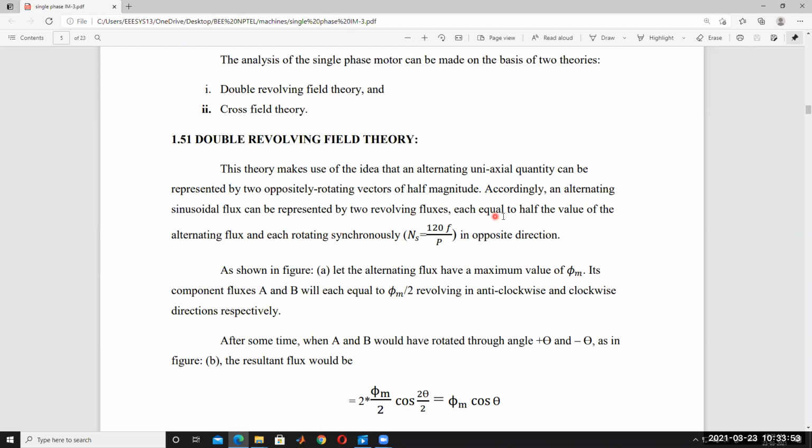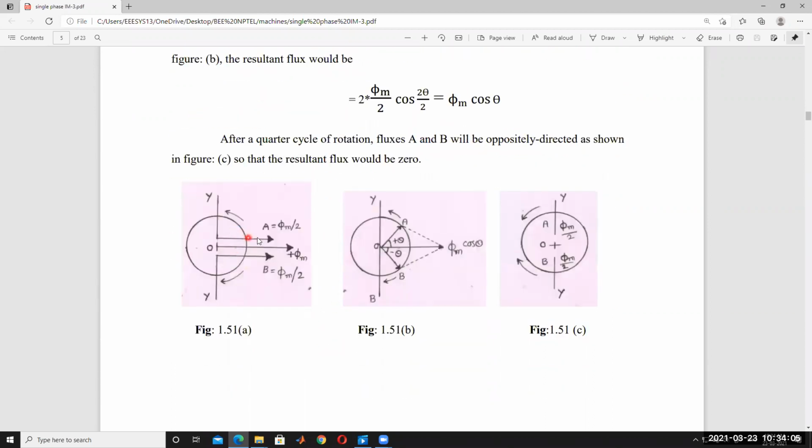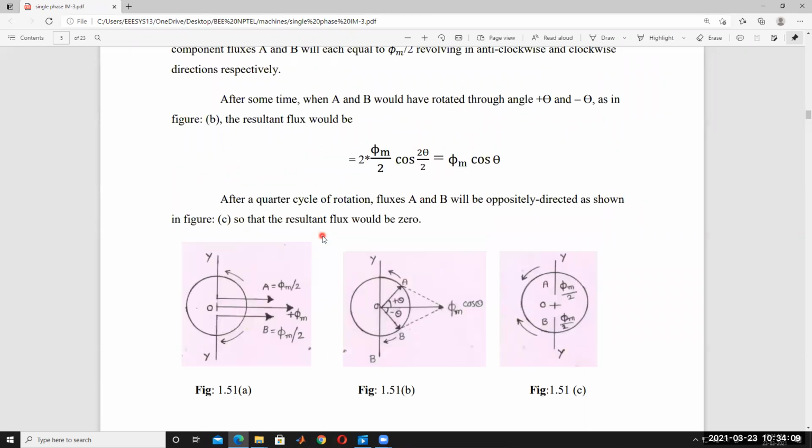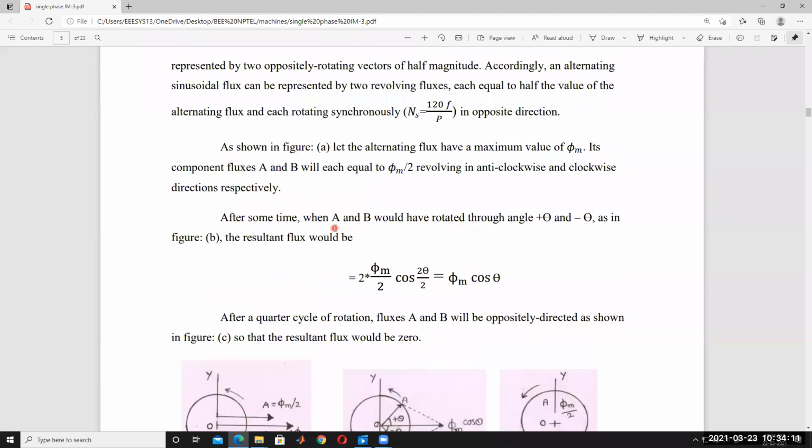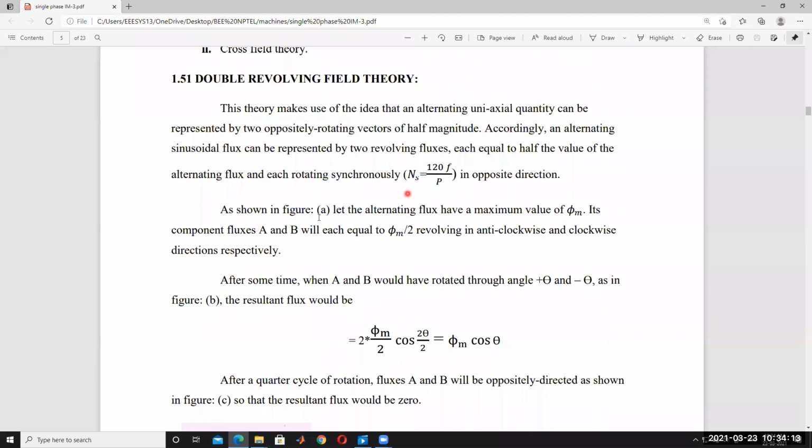One field is rotating in one direction and the other in the opposite direction. Two opposite fields, rotating at synchronous speed in opposite directions.